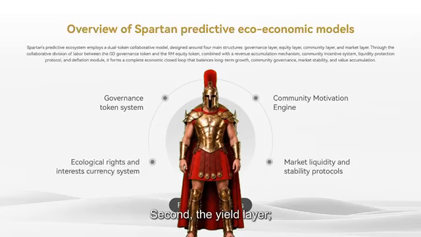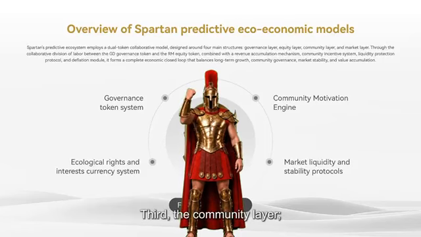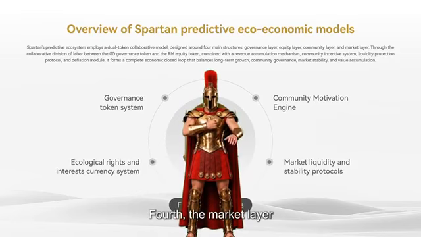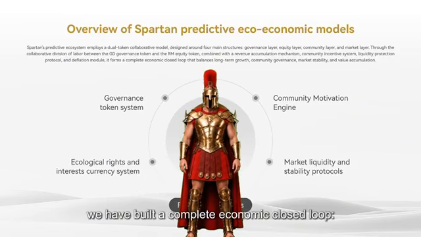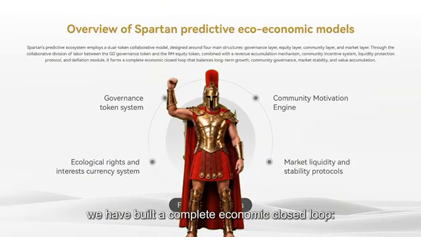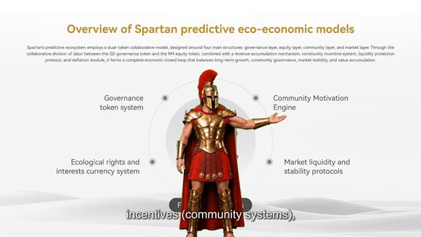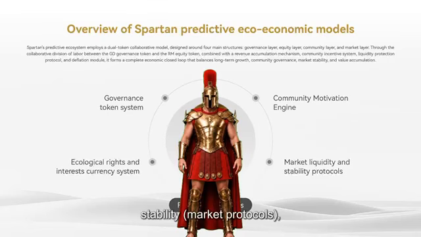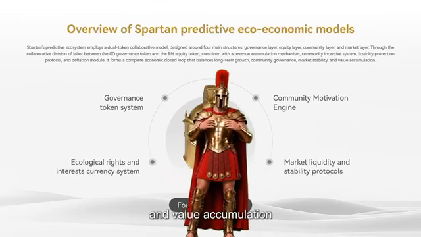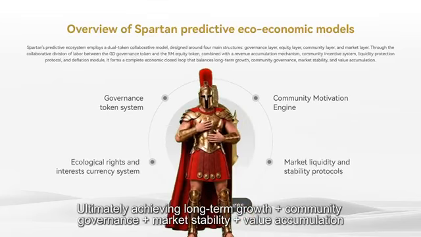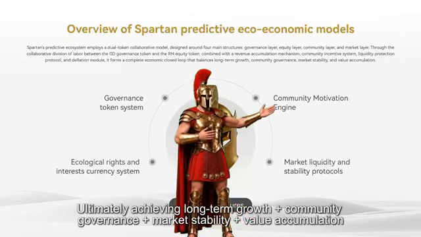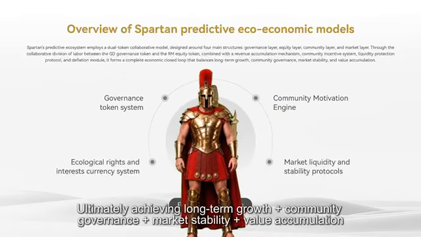Second, the yield layer. Third, the community layer. Fourth, the market layer. Through these four layers of structure, we have built a complete economic closed loop with growth, yield mechanisms, incentives, community systems, stability, market protocols, and value accumulation, ultimately achieving long-term growth plus community governance, plus market stability plus value accumulation.